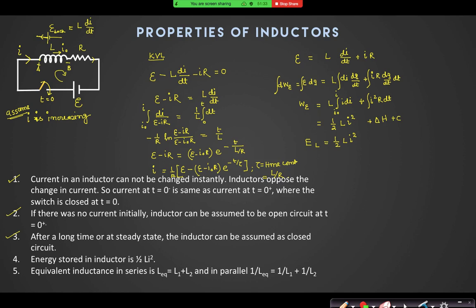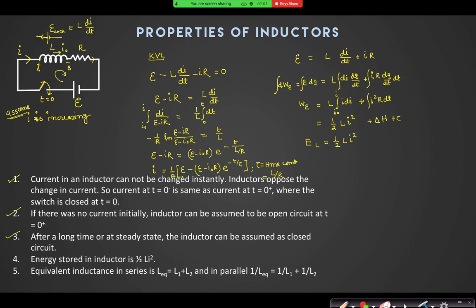I am saying that if there was no magnetic field changing, then E would be equal to I into R, yes or no? But if the current has to remain the same and I am changing the magnetic field, then E is equal to L di by dt plus IR. So why has this L di by dt part occurred?